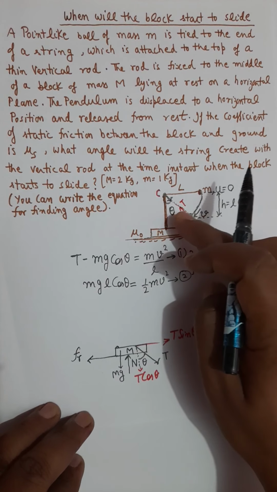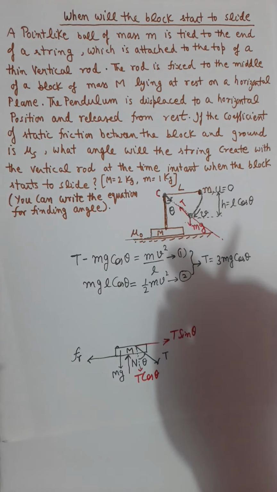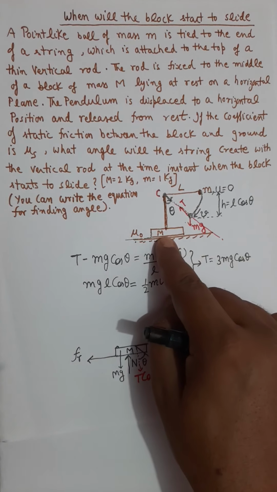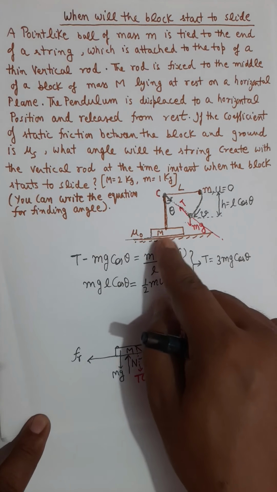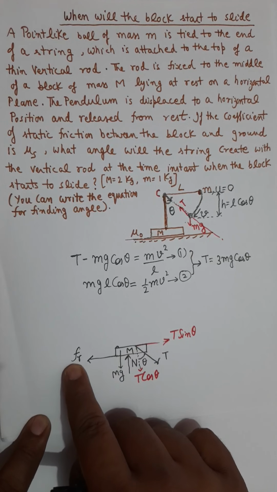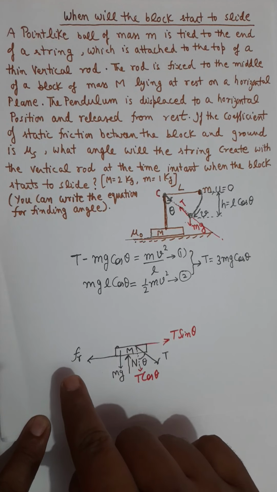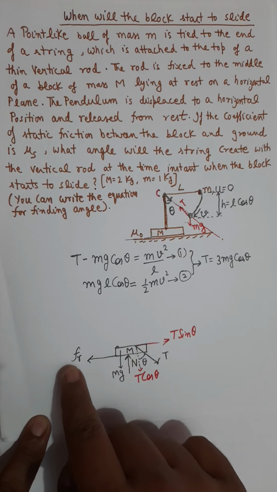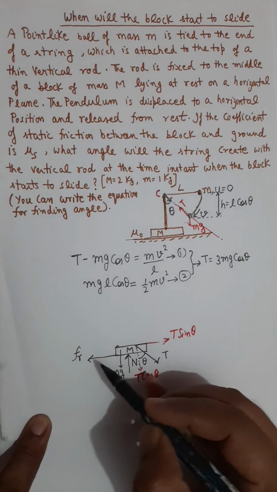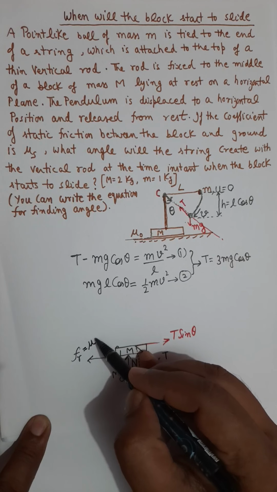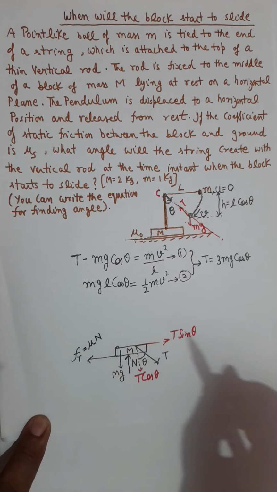Since angle theta corresponds to the moment when the capital M mass is about to move, you can consider the friction force at its limiting value, and therefore you can write this friction force equals mu times the normal reaction force.